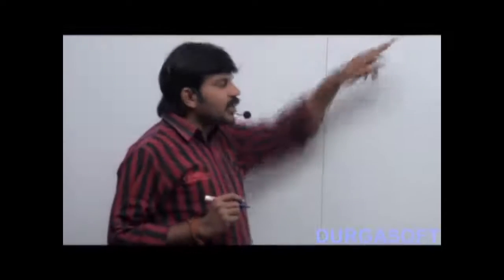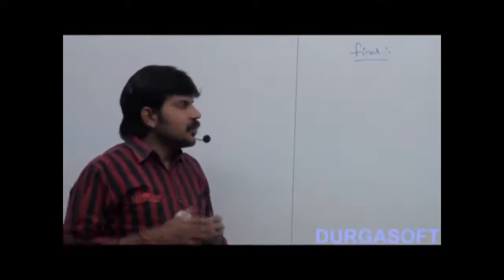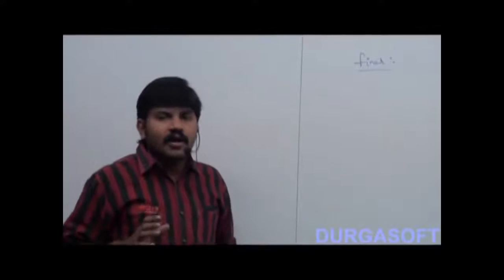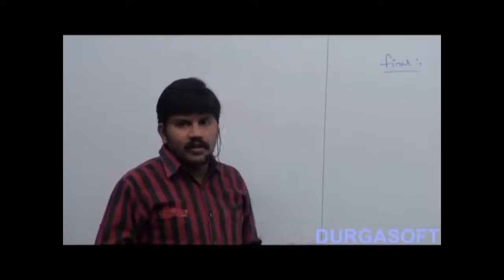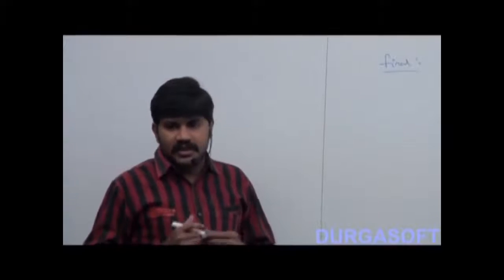What is final? Final is a modifier. Final is a modifier applicable for classes, methods and variables, right? So the first word talks about final. If I declare a variable as final, then it will become constant. We can't perform reassignment for that variable.